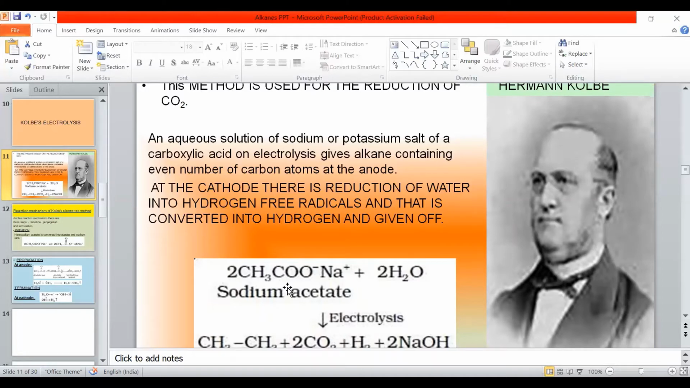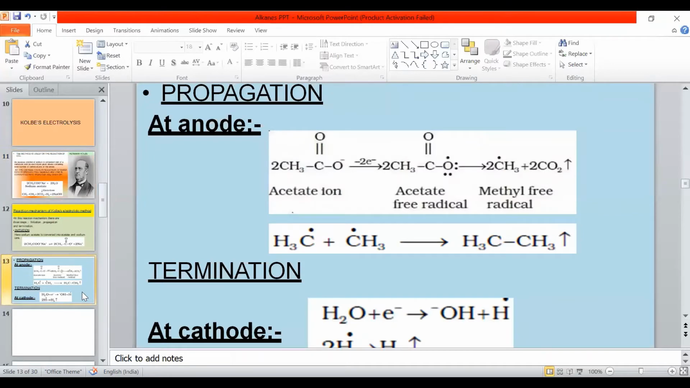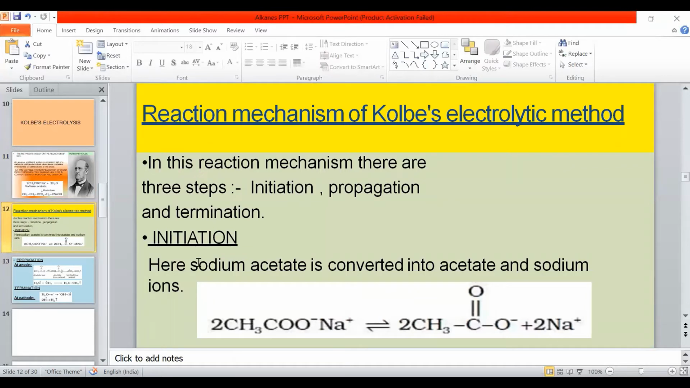This is one method. Next, let us see the mechanism. Any mechanism contains three steps: initiation, that means reaction starts; propagation, means reaction continues; and termination, the reaction ends. Initiation, what happens here? First is this sodium acetate. Sodium ions are given out and you get an acetate ion. That means the salt is undergoing ionization.